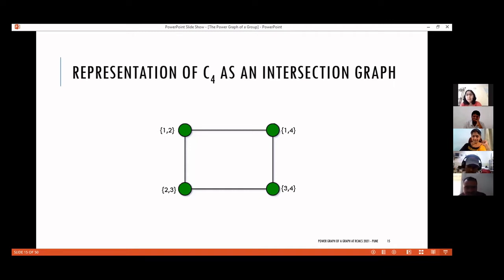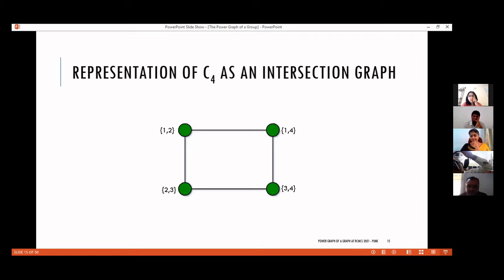Yes, it's clear. Is there any restriction on the cardinality of the set? There is no restriction. The only thing is that I want to get C4 as an intersection graph. If you don't want 1, 2, 2, 3, etc., you can take A, B, C, like that, or you can take sets of higher cardinality. So this representation is not unique.